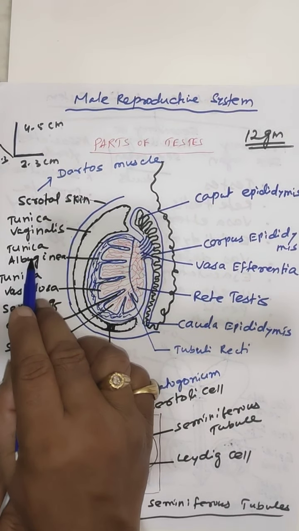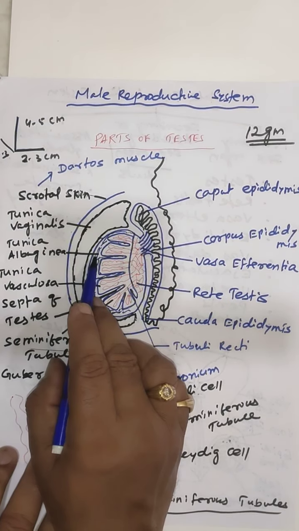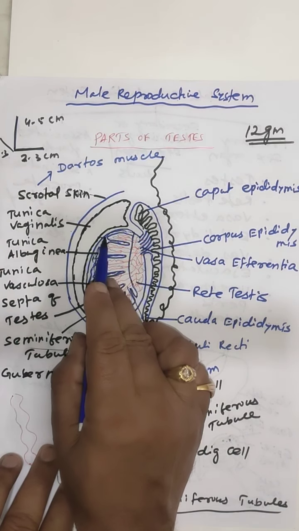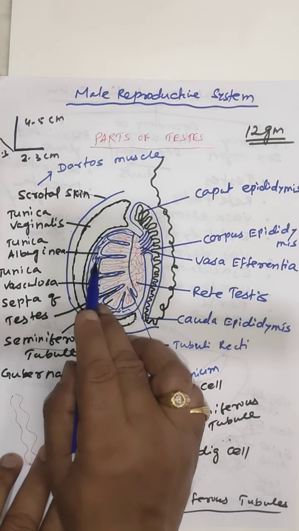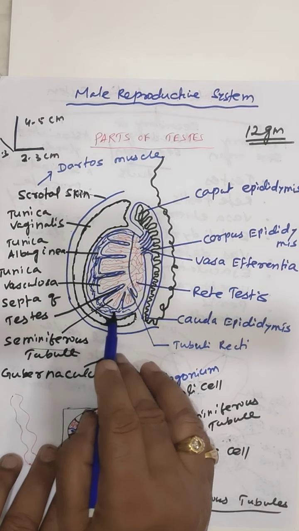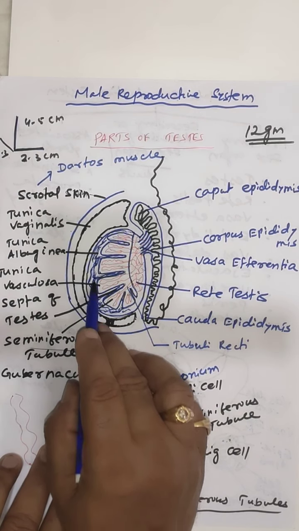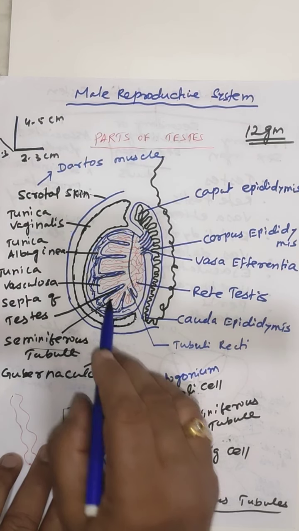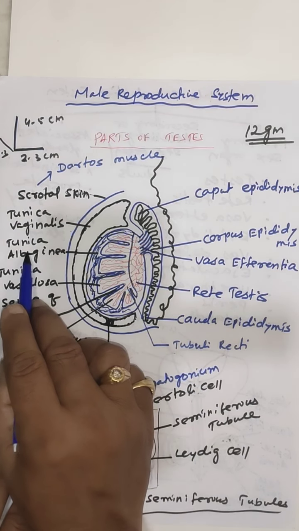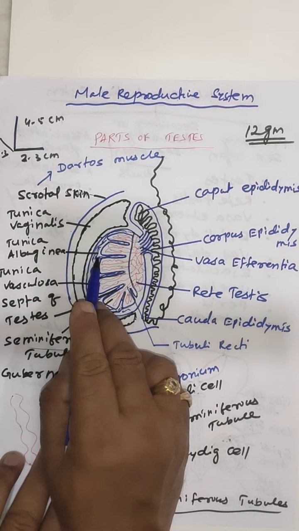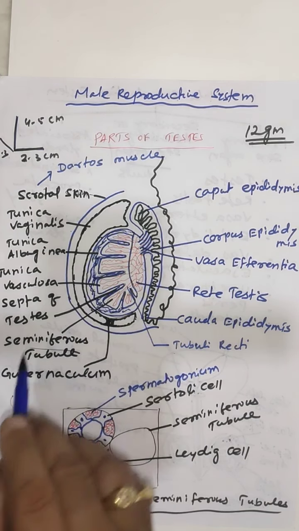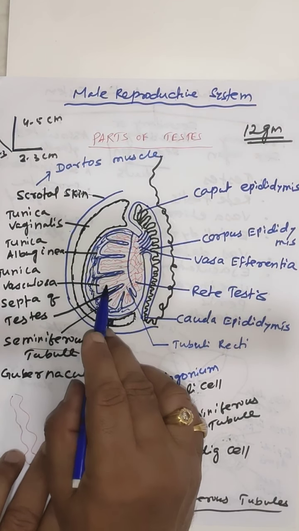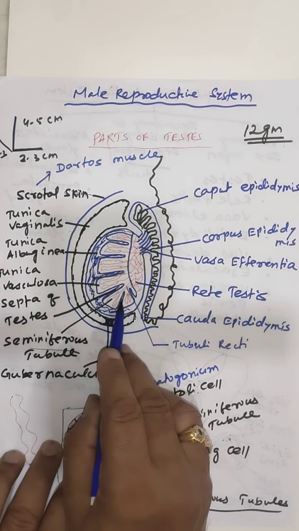Clear? The tunica albuginea is the second layer, which divides the interior of the testis into a number of compartments or lobules. There are about 250 lobules inside the testis. The lobules are formed by the invagination of the tunica albuginea, which forms a number of septa. The septa divide the interior into around 250 lobules.